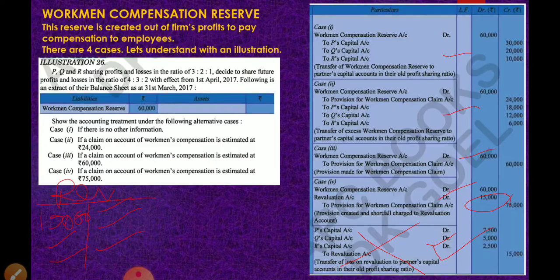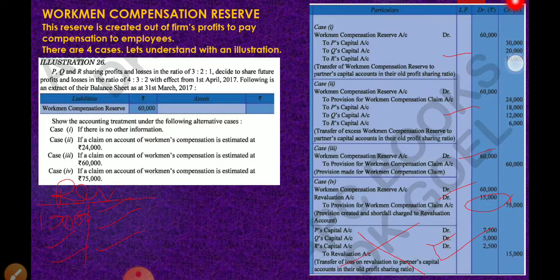Then what will we do? Under each case, whatever was the amount which was transferred to the old partners in old ratio, on that amount we have to apply the fraction of gain or sacrifice, and we have to pass the entry gaining partners account debit to sacrificing partners account.